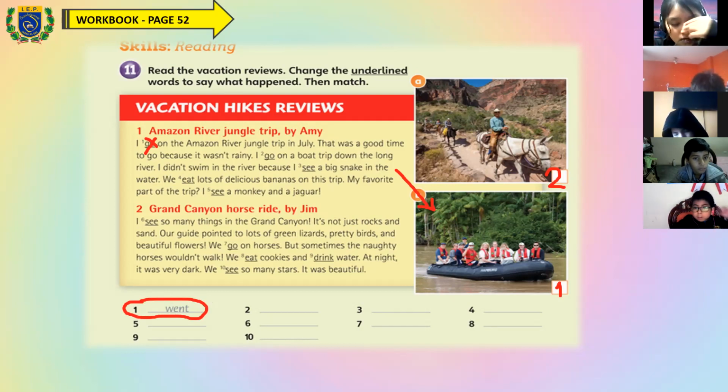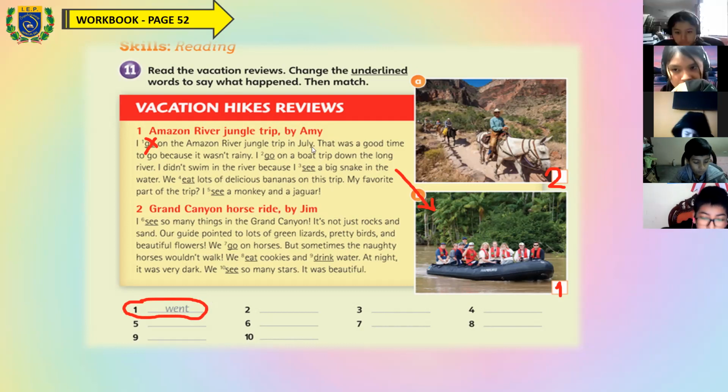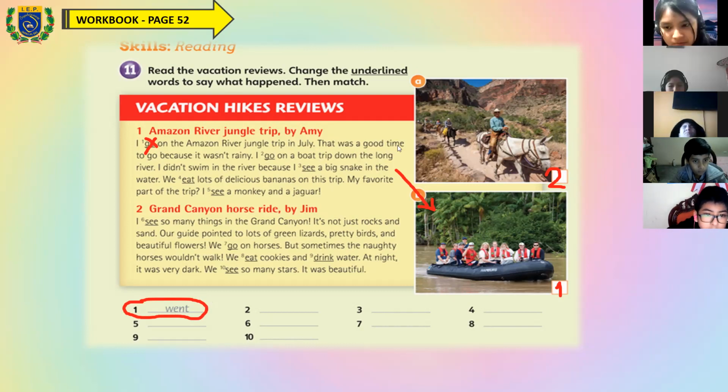Continue. Now, please, volunteers. Volunteers for points. Okay, continue. That was a good time to go because it wasn't rainy. Continue. I go on a boat trip down.